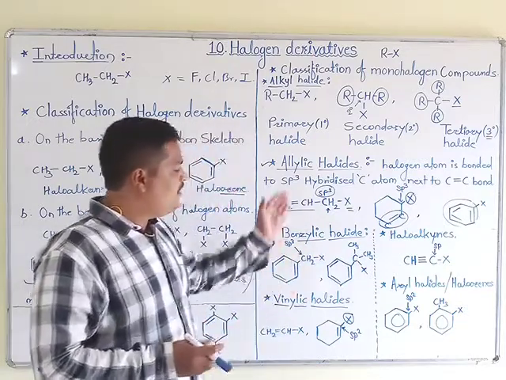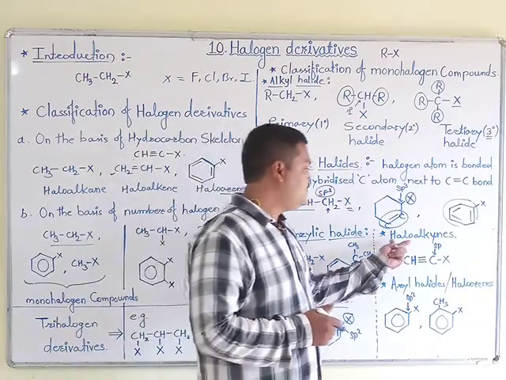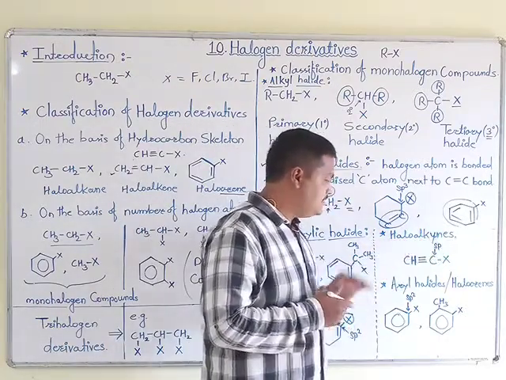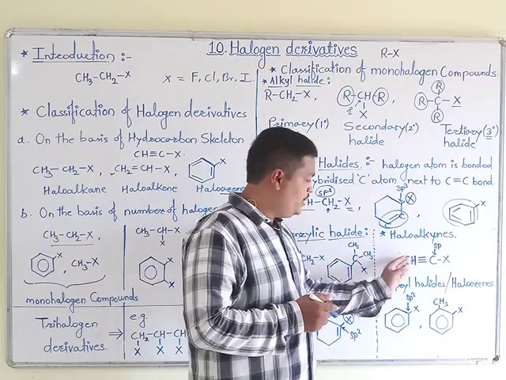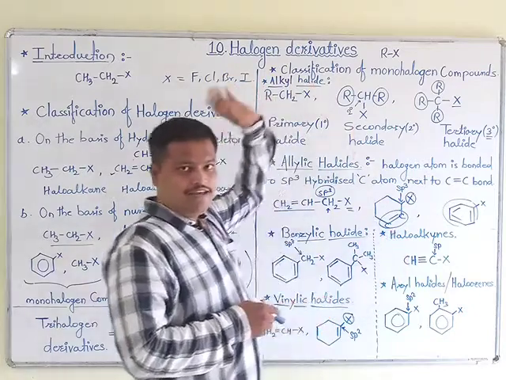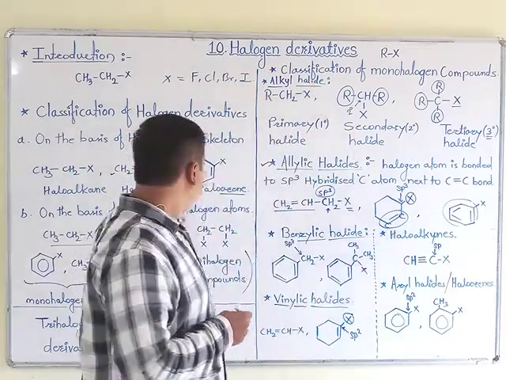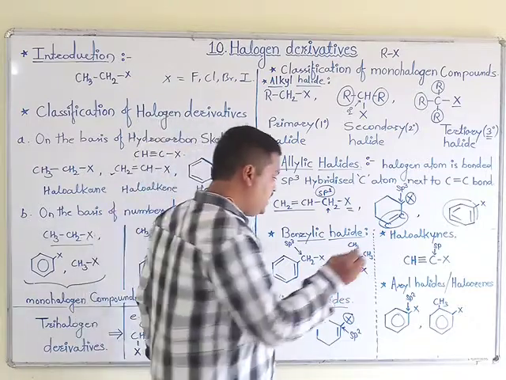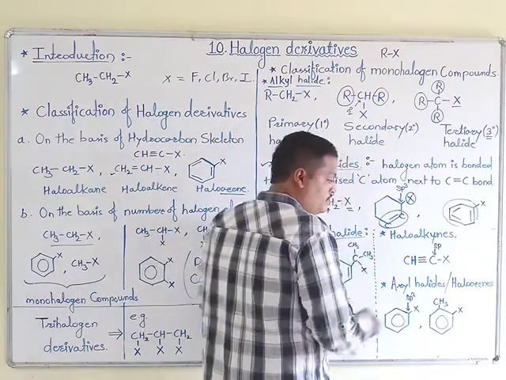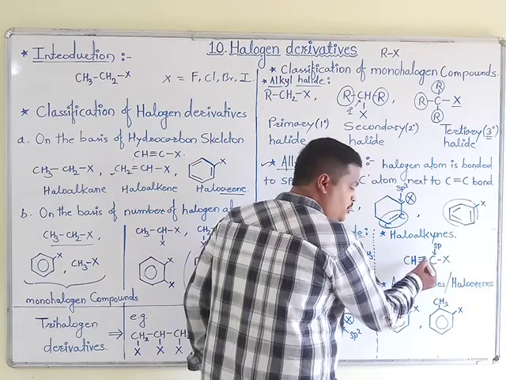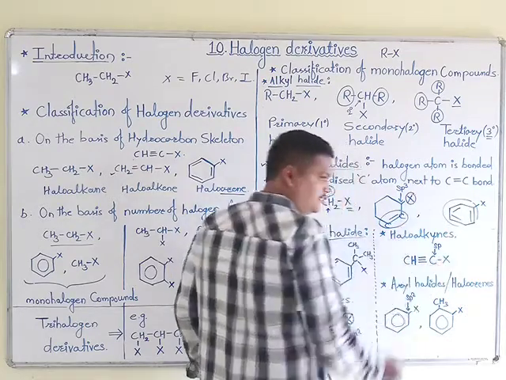Okay, then moving towards the next point, that is haloalkynes. This point we already covered in our previous part. See here what is important: CH triple bond CX.